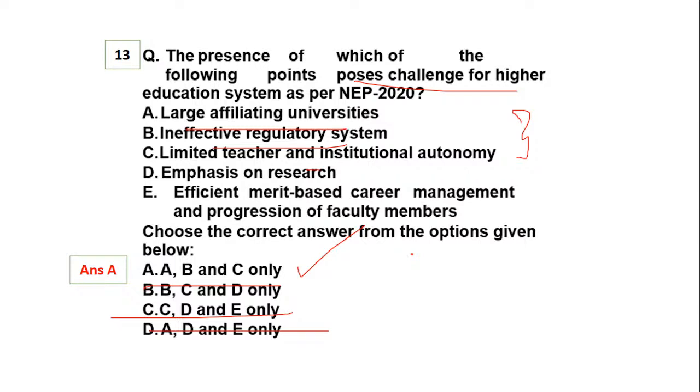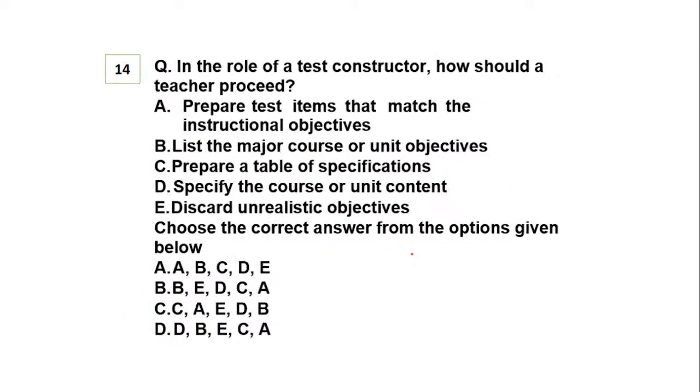Research is something which you can learn every now and then and try to come up with a solution, which cannot be a challenge. In fact, you are moving ahead, progressing, developing. Fine. Now question number 14: in the role of test constructor, how does a teacher proceed? How should a teacher proceed? Prepare the test items, list the major course, prepare a table, specify the course, or discard the unrealistic objective. So as a test constructor, how will a teacher proceed?